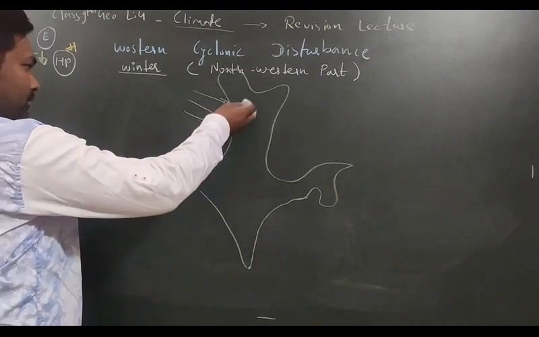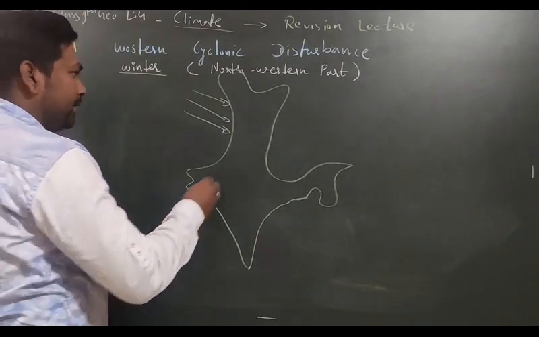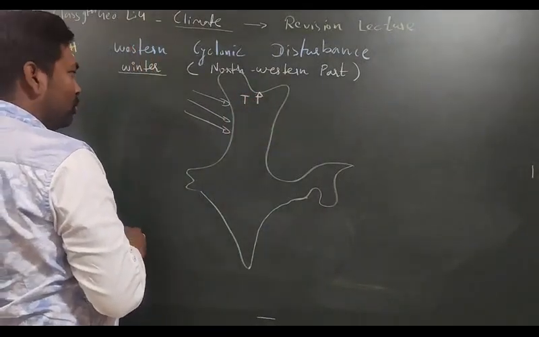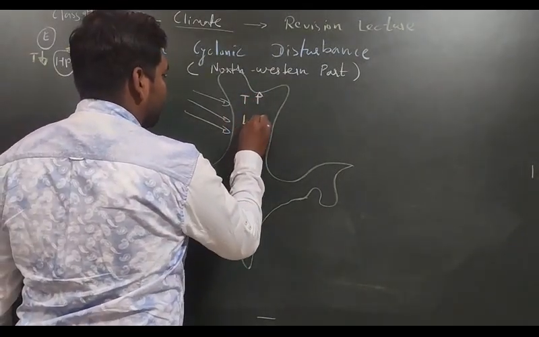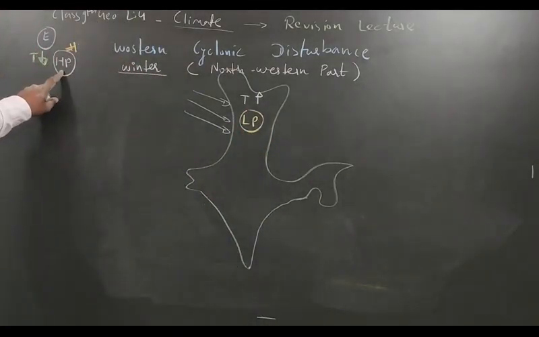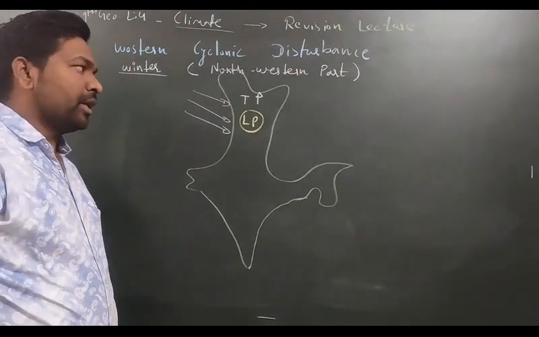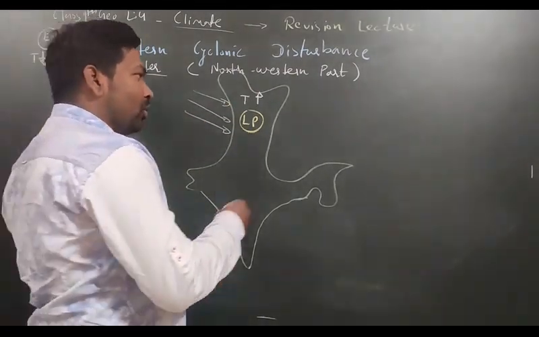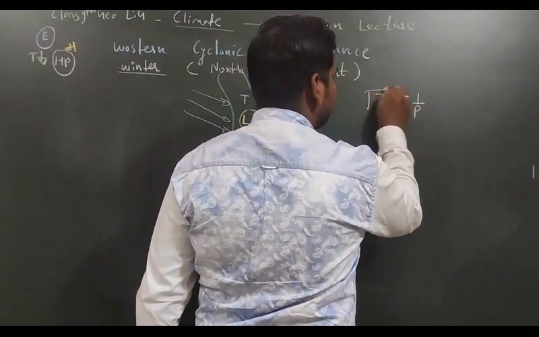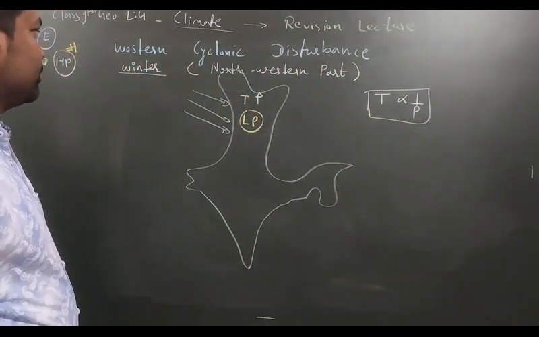Now here in India, relatively, if you compare with Europe, temperature is high, so pressure will be low. So what do we have here? Low pressure as compared to this particular part. Here we have high pressure because temperature is down. Here we have low pressure because temperature is high. Always mention that temperature is inversely proportional to pressure. Means if temperature is high, pressure will be low.